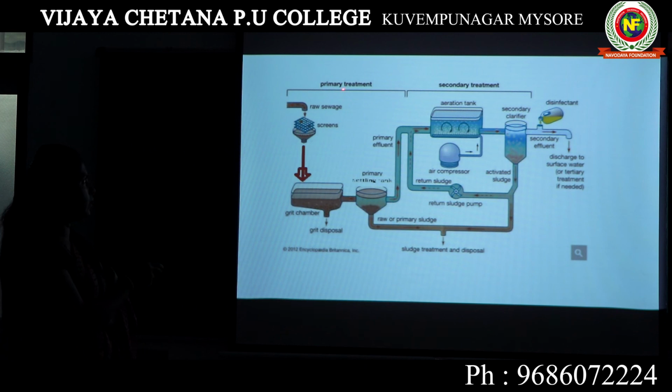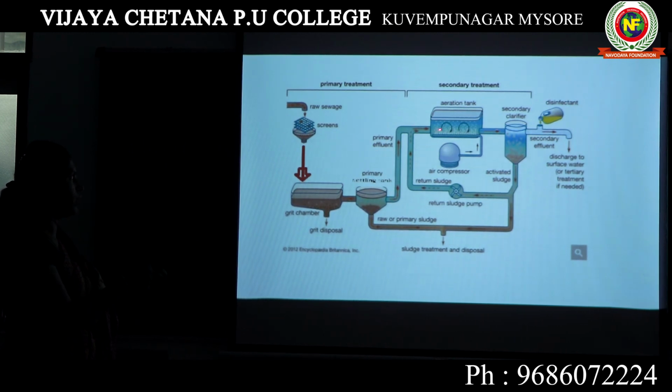In the primary treatment, we send the raw sewage into the treatment plant. It will pass through wire mesh screens. All the floating debris will be collected here. Then it will pass through a grit chamber. All the grit will be collected here. Then the sewage will be sent to the primary settling tank. All the solid particles will be collected in the form of primary sludge. The supernatant is known as primary effluent.